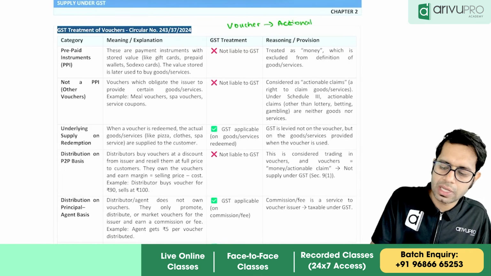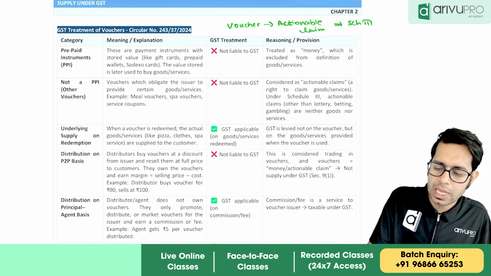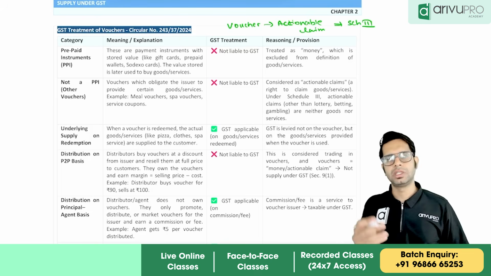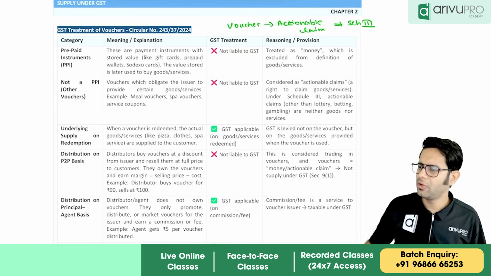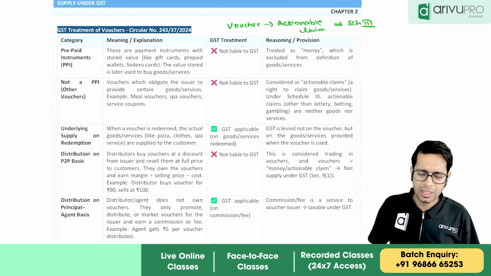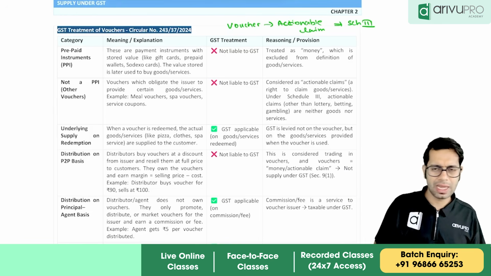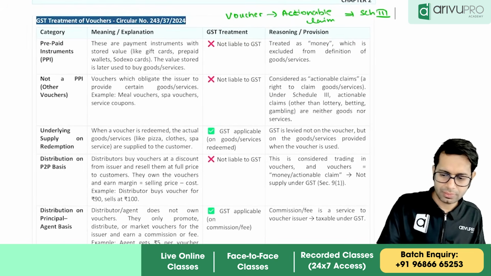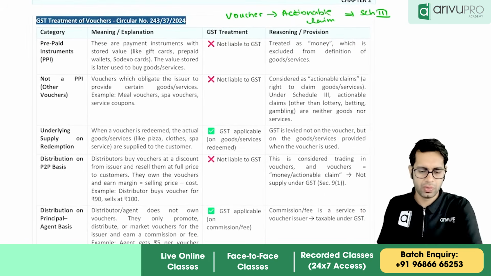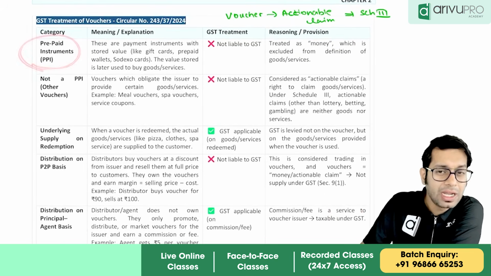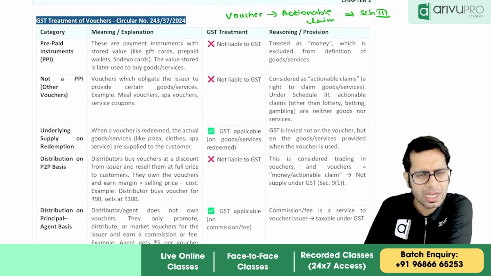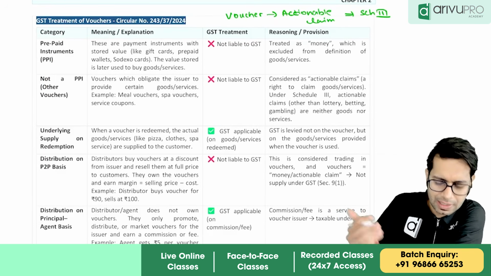Vouchers are treated as what, sir? Actionable claims. So if you are dealing in actionable claims, then negative list of supply schedule number 3 says if you are dealing in actionable claims, it is not a supply. Therefore, they have given some clarification over here. What is that clarification? I'll just let you know. So there are different types of vouchers. Depending on what type of voucher it is, they are telling whether it is supply or not.